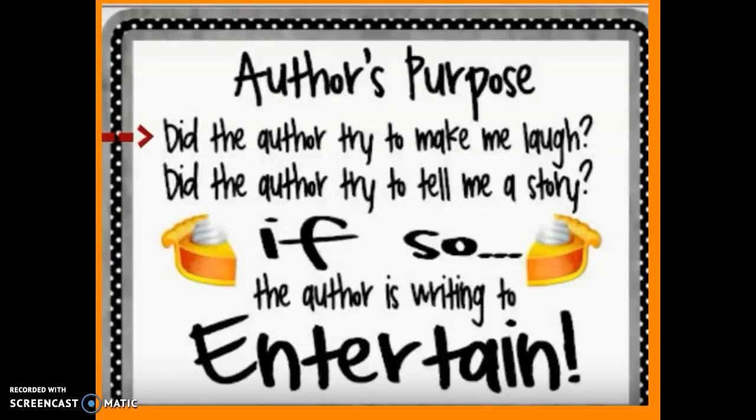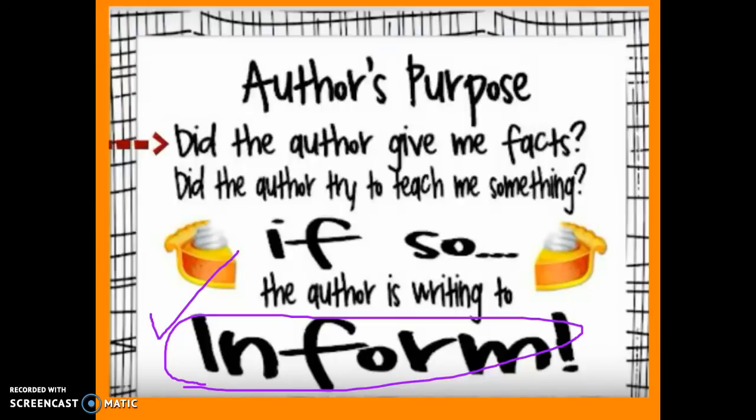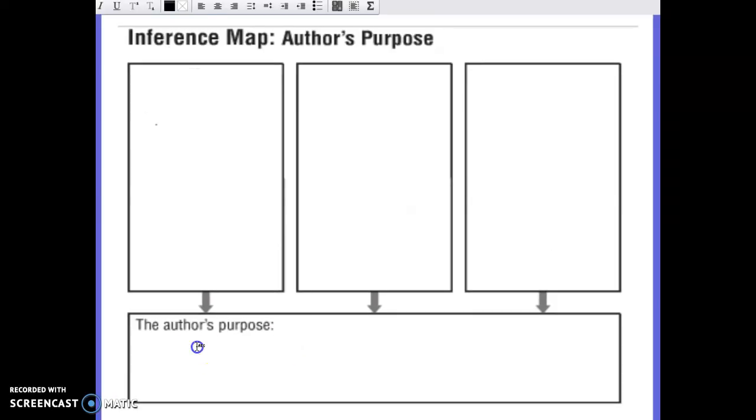Did the author try to make me laugh? Did the author try to tell me a story? When we talk about telling a story, we're thinking about story elements. Were there characters? Was there a setting? Did we see a plot unfold or a sequence of events? And the answer to all these questions is no. I didn't laugh in that story. There were no characters. There was no setting. There wasn't a sequence of events that told a story. So I'm going to say the author's purpose was not to entertain. So there's my author's purpose. The author's purpose of this story was to inform the reader.